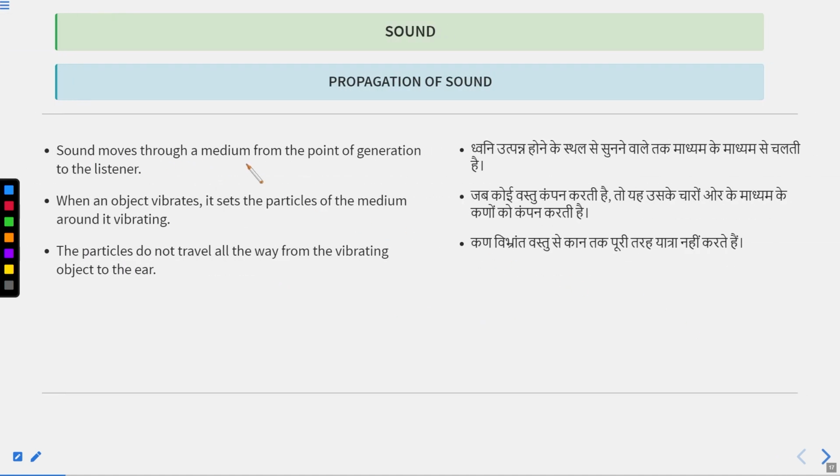Sound moves through a medium from the point of generation to the listener. This is a source. Source means any body which is producing vibration. So in our case, the tuning fork is the source. When the tuning fork starts vibrating, it transfers its vibration to air molecules because our surrounding medium is air.